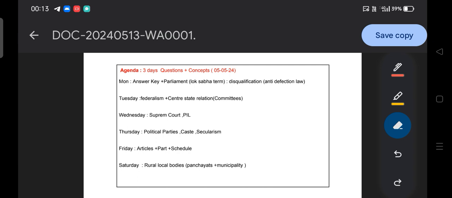So this is going to be the agenda of this week, and you are going to get all the things in a very systematic way, with quality content which will be ensured for your good result or good score in your examination. With this note, let's start today's session without delay.